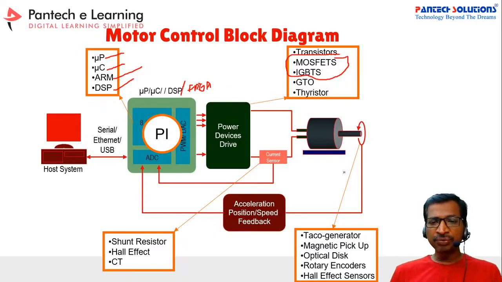Instead of a DC motor, if you keep a three-phase induction motor, in that case you are going to keep a three-phase inverter with three outputs. Likewise for BLDC, PMSM and SRM. So this is a generalized speed control mechanism for any motor. Just keep in mind, based on the motor type, you have to choose the PWM generation logic.